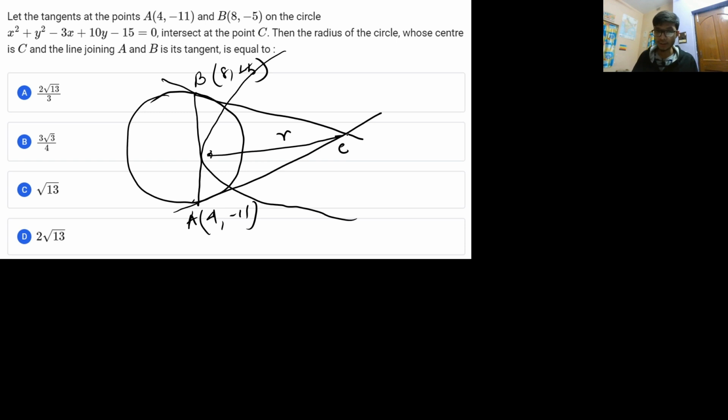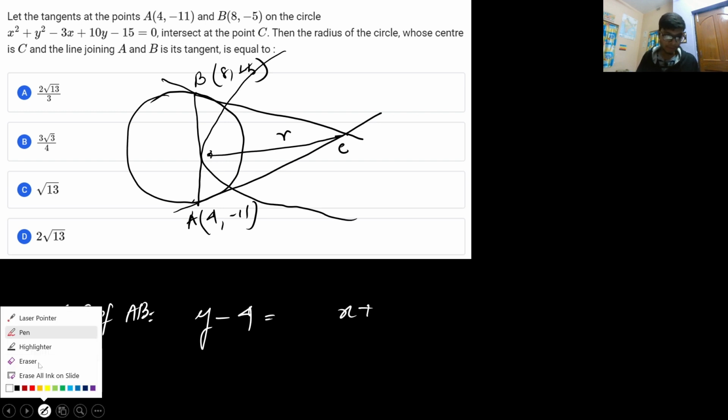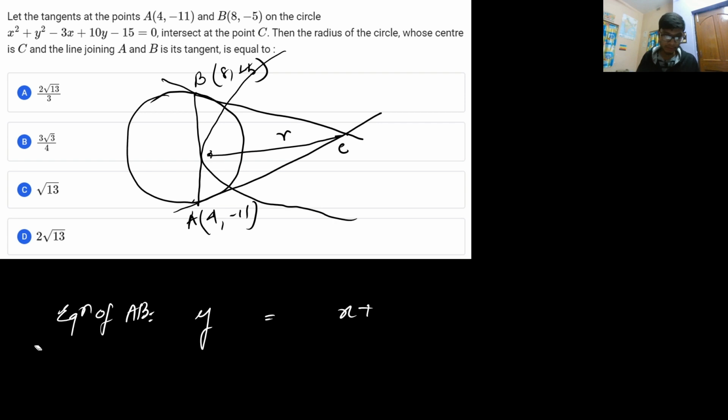That is very simple. If you can get to the equation of AB, finding the equation of AB is very simple. So what is the equation of AB? That is y minus of the y coordinate, that is y minus of minus 11, that is y plus 11, equal to x minus 4, multiplied with the slope.